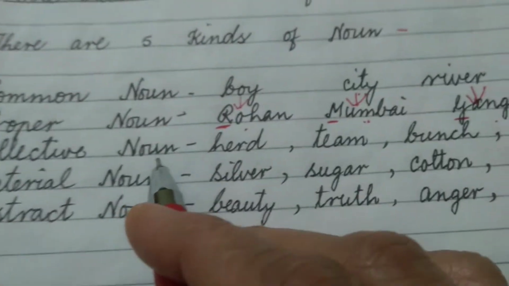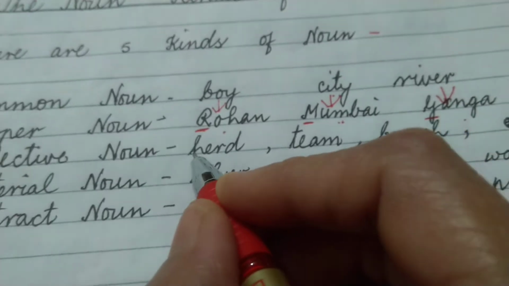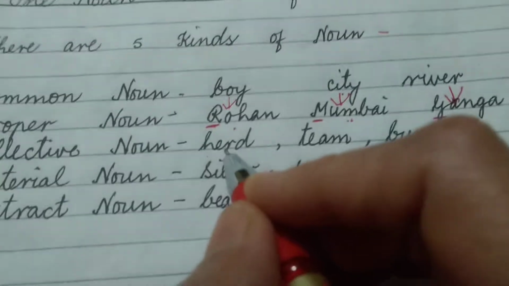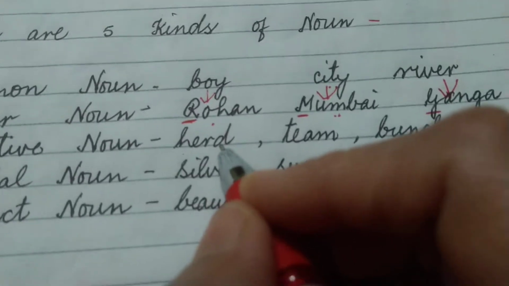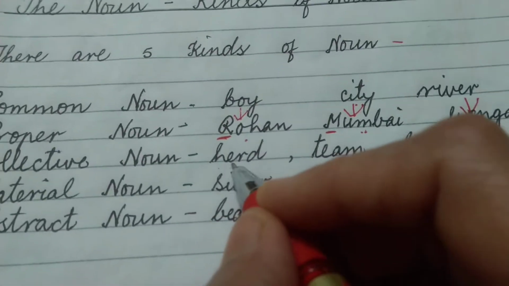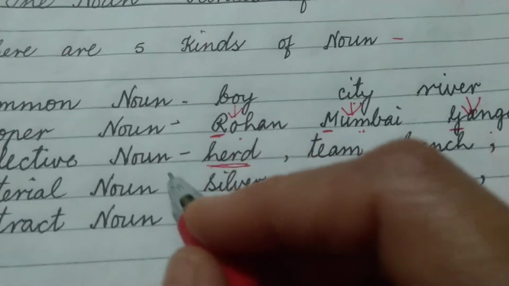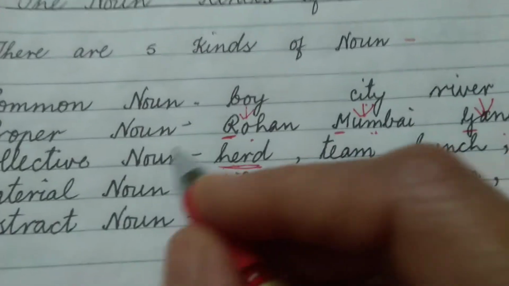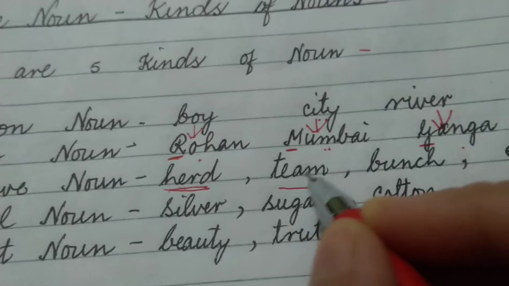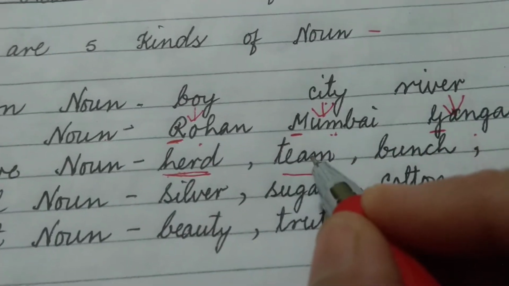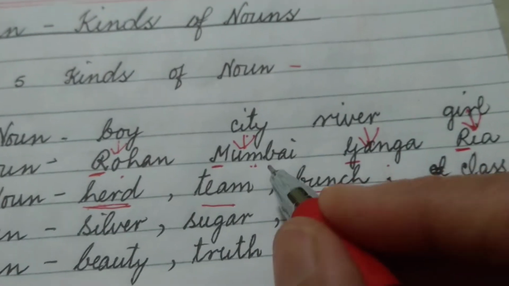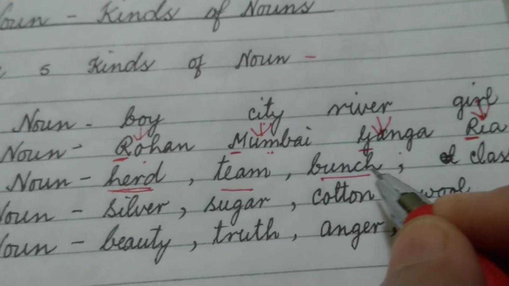Now, let us come to collective noun. A collective noun refers to a collection of something. When I say herd, it refers to a collection of elephants or a collection of cattle. Okay, this is not plural. Singular and plurals are different. This one word refers to a collection of something. So that is a collective noun. When I say team, it refers to the collection of players. So it is a collective noun. When I say bunch, it refers to a collection of keys or a collection of grapes.